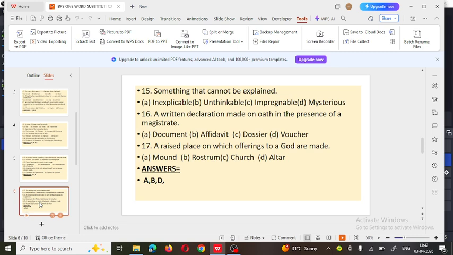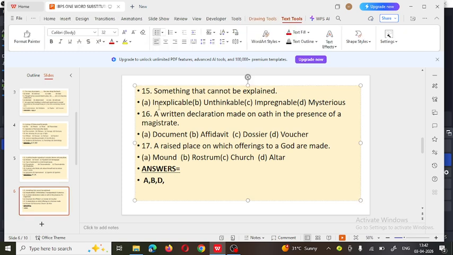Next, something that cannot be explained. Such things are called inexplicable, unthinkable, impregnable, and mysterious. When ideas or feelings which a person cannot explain, it is called inexplicable. So option A is correct here. Inexplicable. Okay.